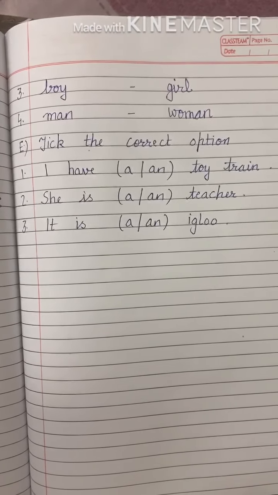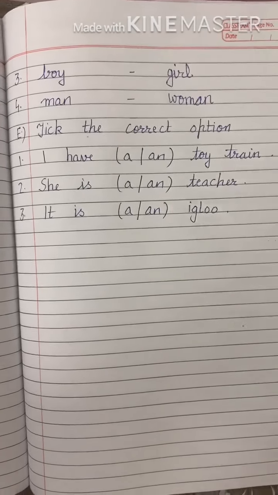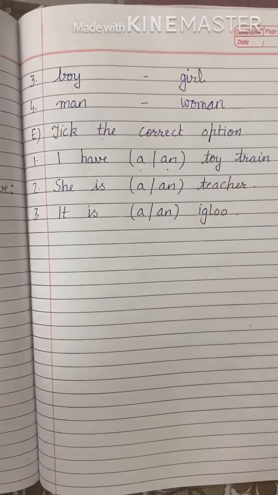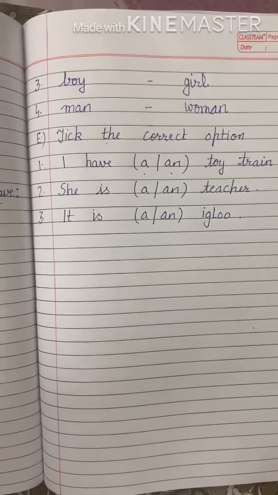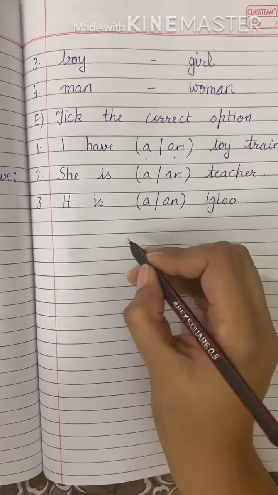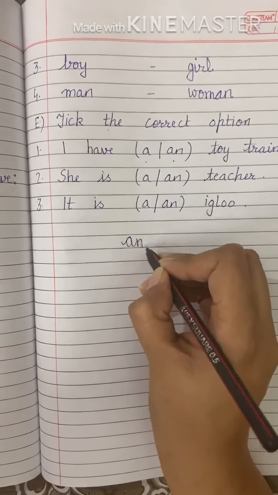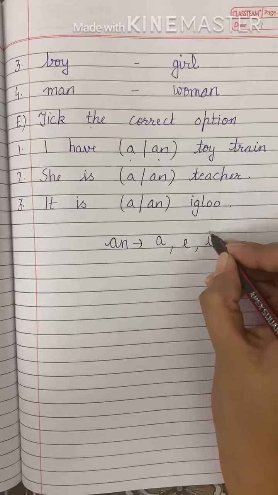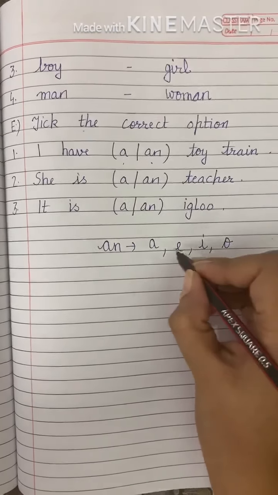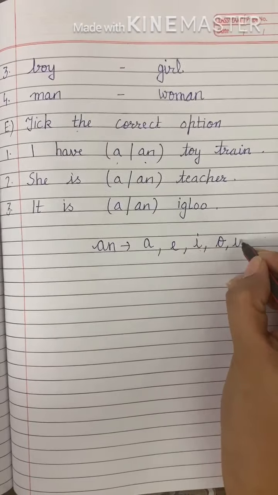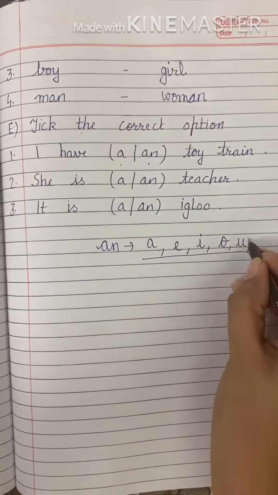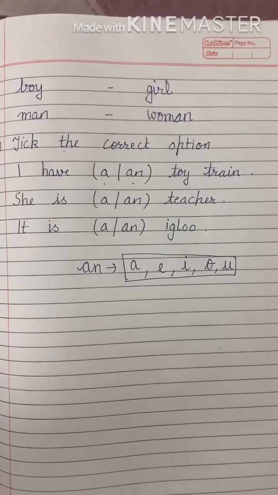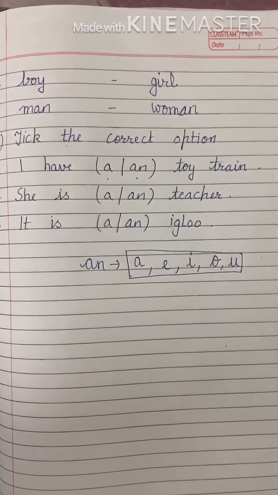Now let's do the next question, that is tick the correct option. We do have two options, a or an. What are the two options given to us? A or an, and we need to fill in the correct option. Do you know where we use an? I have made you revise earlier also. An is used with vowels. What are the vowels? We do have 5 vowels, A, E, I, O, U. So wherever you find a word which begins with a vowel, we will use an. Otherwise we will use a.